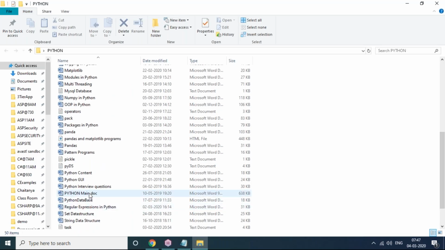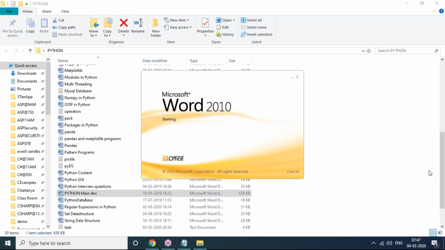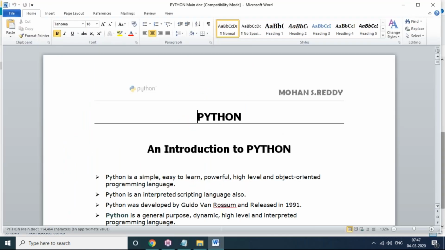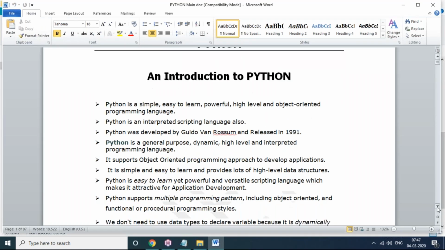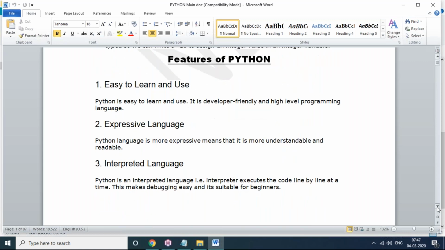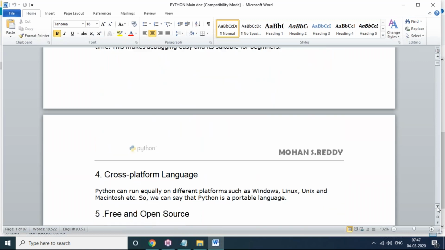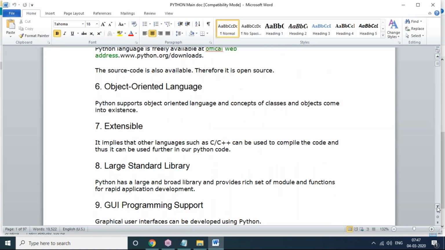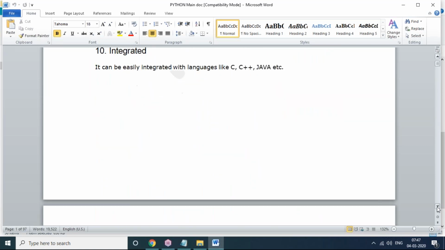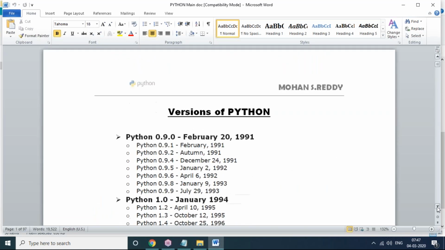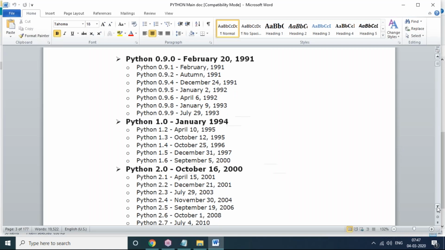I'm opening this document. Now you can see this. The subversions will be there, but you need not remember all subversions; they are not needed here. I'm just mentioning them for knowing. These are the versions of Python. You can see 0.9.0 is the main version.